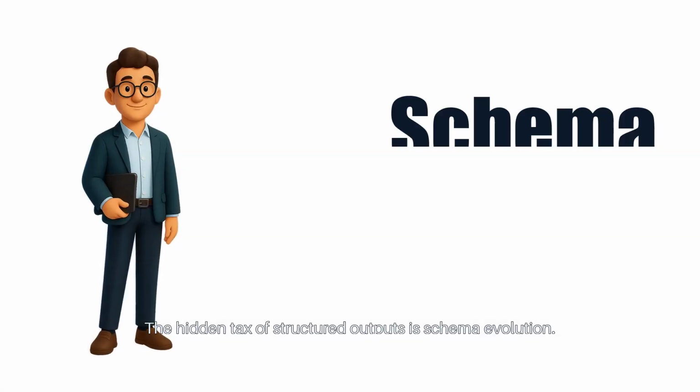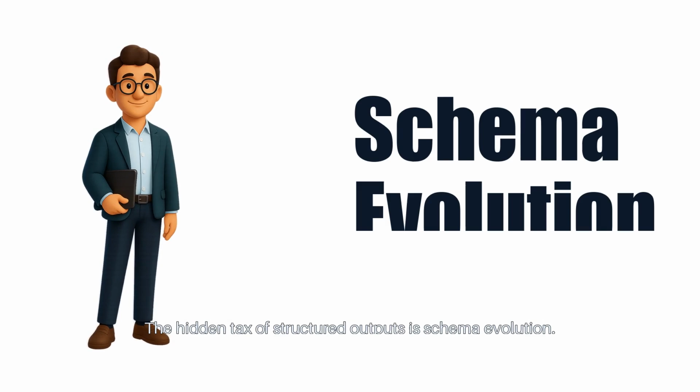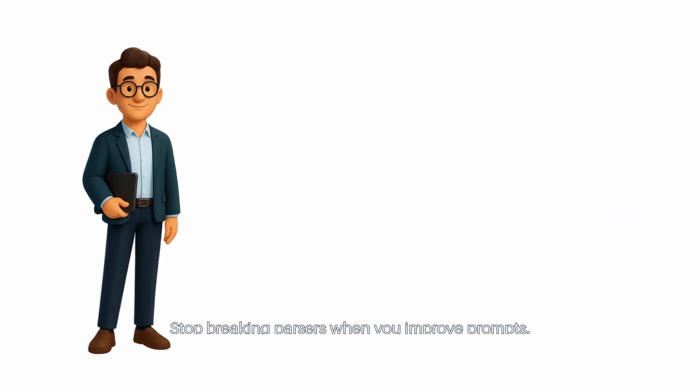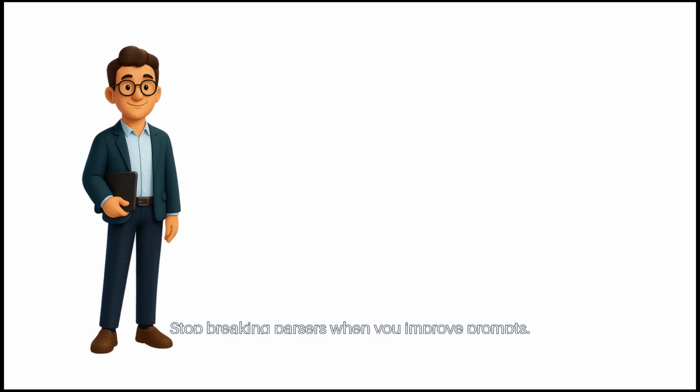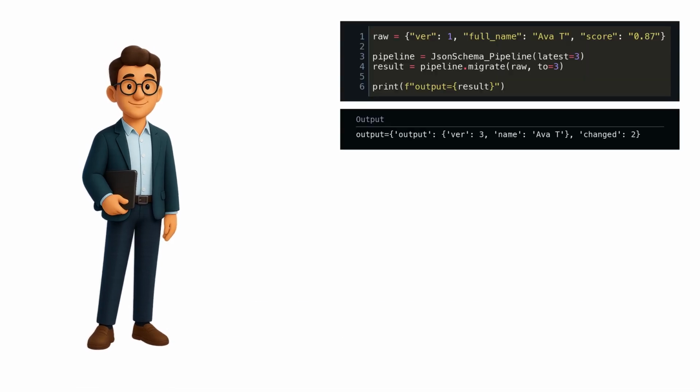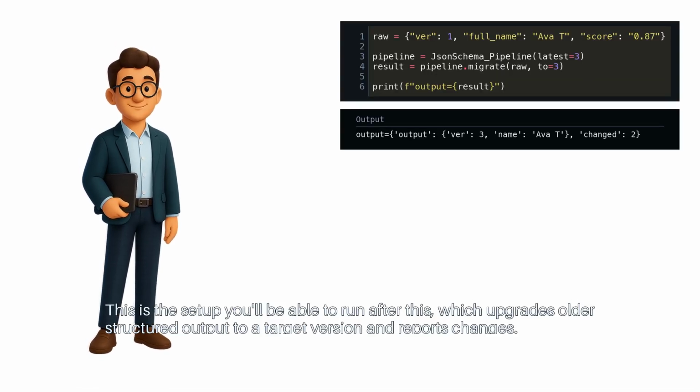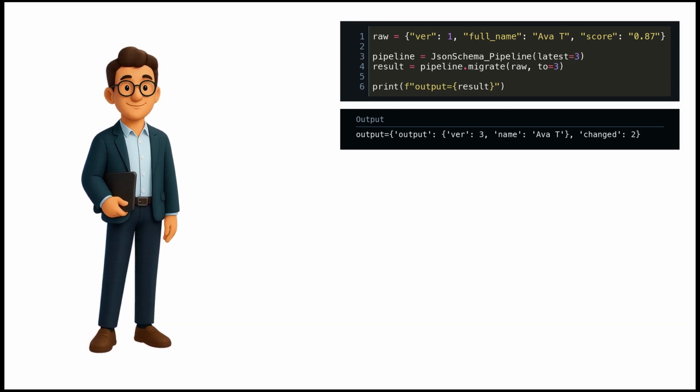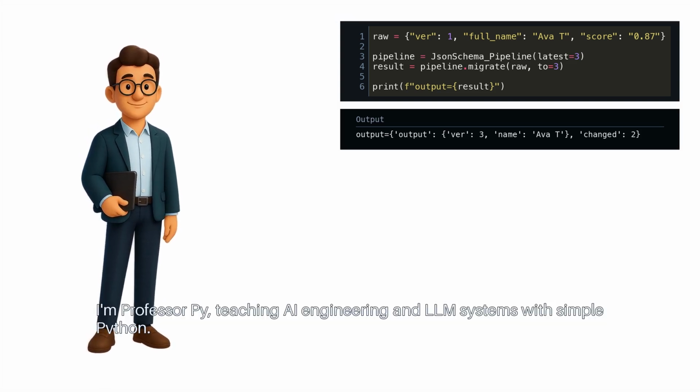The hidden tax of structured outputs is schema evolution. Stop breaking parsers when you improve prompts. This is the setup you'll be able to run after this, which upgrades older structured output to a target version and reports changes. I'm Professor Pi, teaching AI engineering and LLM systems with simple Python.